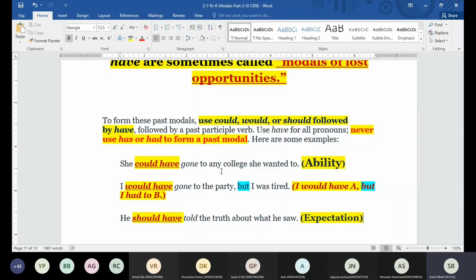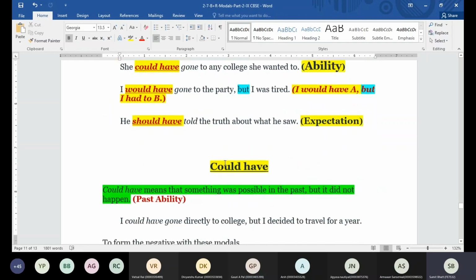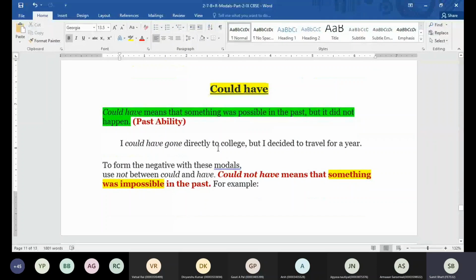Could have is for abilities, and would have is used when we would have done one thing, but some issues were there, and that's why the first thing became impossible. We are going to use would have in such a case. Now let's discuss them in detail. So could have is for past abilities. One person had some ability in the past. In that case, we can use could have.